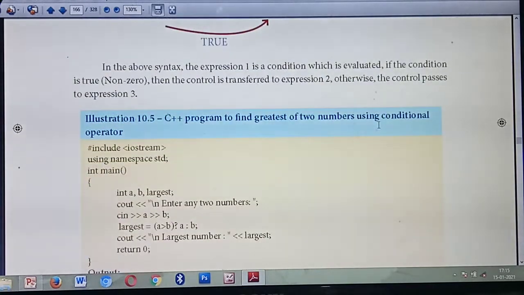So here they are giving one example program for this conditional operator. What's the program? Listen. Write a C++ program to find the greatest of 2 numbers. You are going to input 2 numbers, and among the 2 numbers, you are going to find which one is the greater number. In the question itself they are saying, using the conditional operator, you need to check.